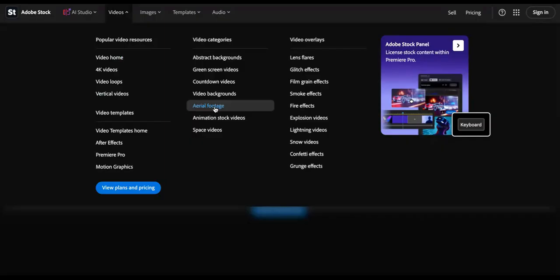You got aerial footage, which will be super easy to create with Higgsfield AI and Seedance. Look at this: snow videos, confetti effects, grunge videos, film grain glitch, blah blah blah. People can type in the type of videos that they want in the search bar, and then it'll come up.